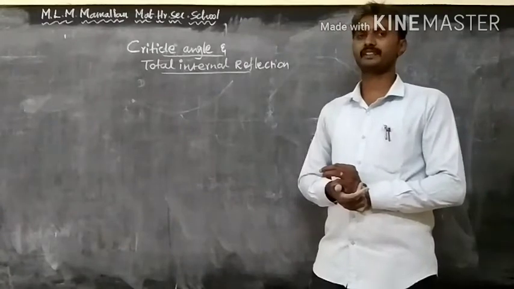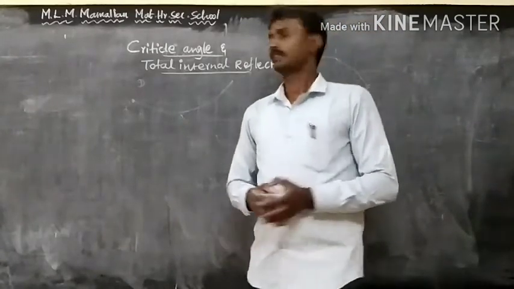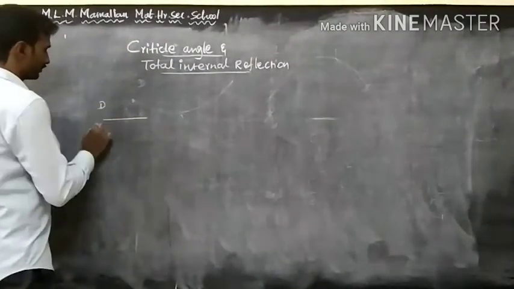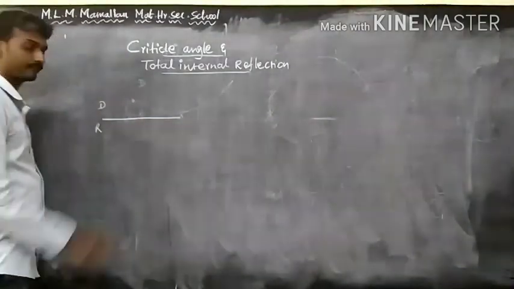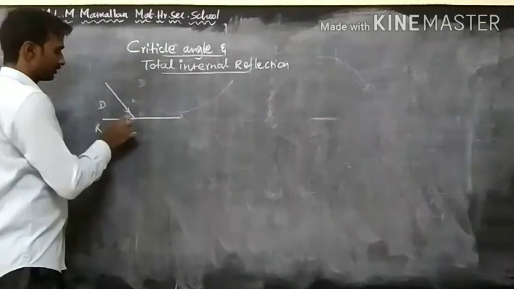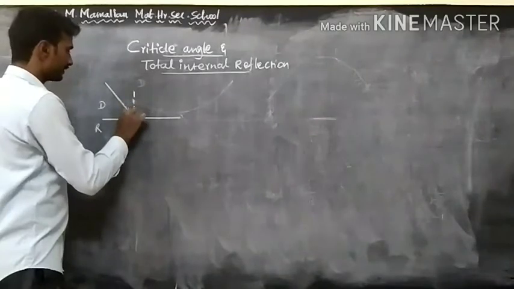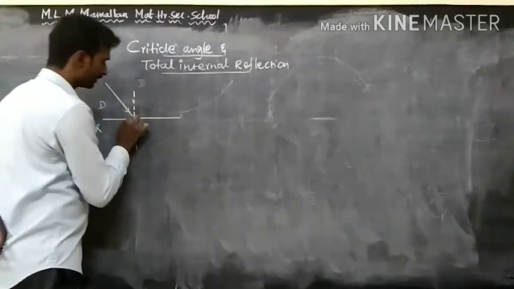Suppose a light ray enters from a denser medium to a rarer medium. What will happen? The refracted ray bends away from the normal line.